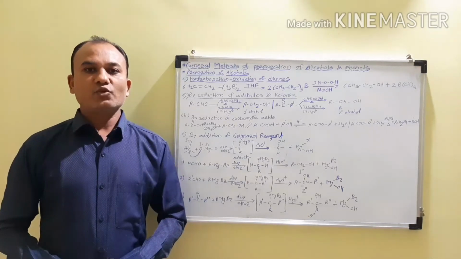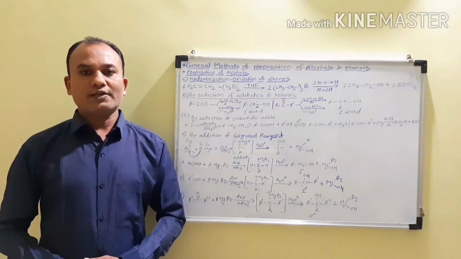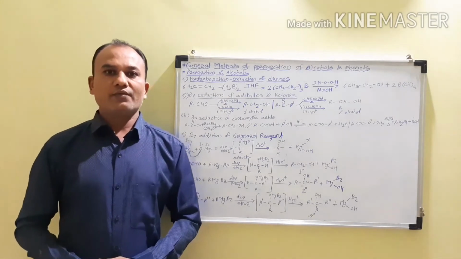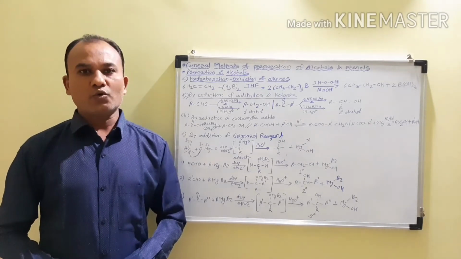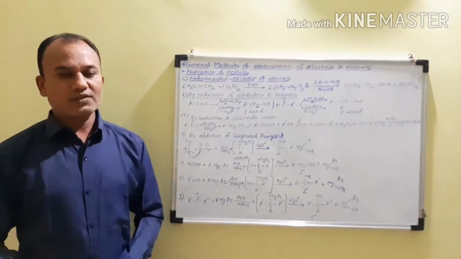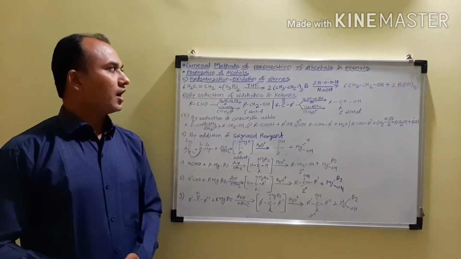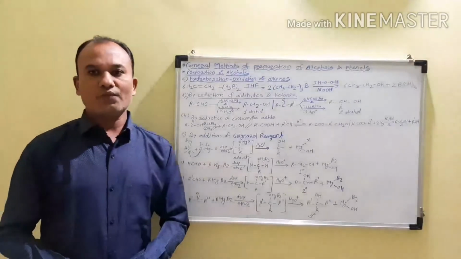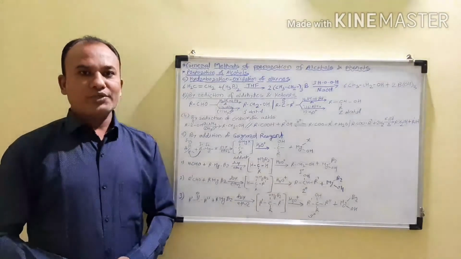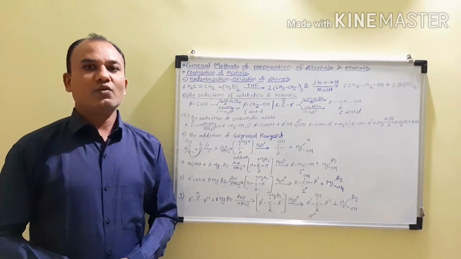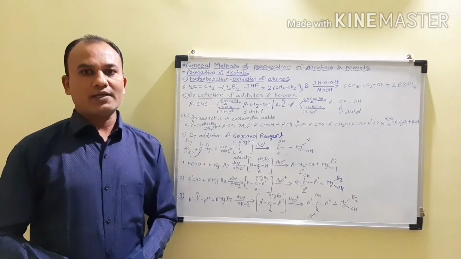The general methods of preparation of the alcohols and that of the phenols. Out of that, first we are taking the methods of preparations of alcohols. In that case, the first method of preparation of alcohol is the hydroboration, that is the oxidation of alkenes. So when we consider the hydroboration, it is the addition of diborane across the double bond of the alkene, and